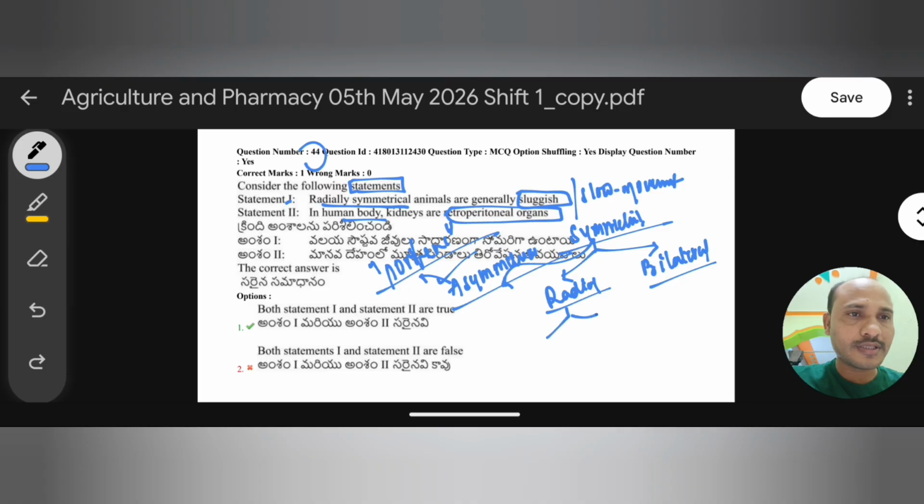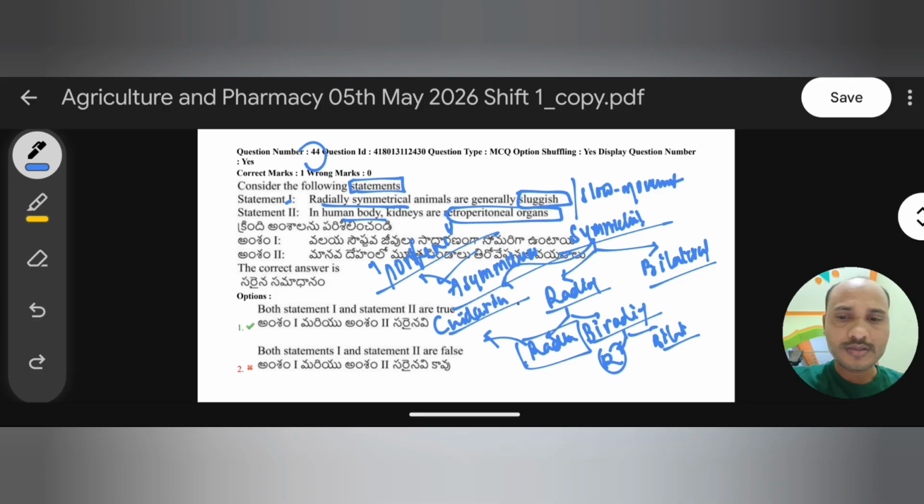But radial symmetry we again divide into two: one is only radial symmetry, and one very important, biradial symmetry. Biradial means it has both radial symmetry and bilateral symmetry, a combination of both. Radial symmetry is generally seen in the phylum Cnidaria. Remember, Cnidaria phylum is also called Coelenterata phylum. We have two names, Cnidaria or Coelenterata. Biradial symmetry is seen in Ctenophora. In Ctenophora we see biradial, and in Cnidaria or Coelenterata we see radial symmetry.